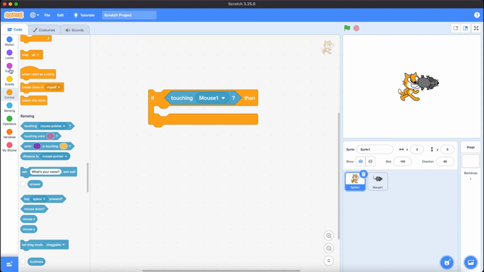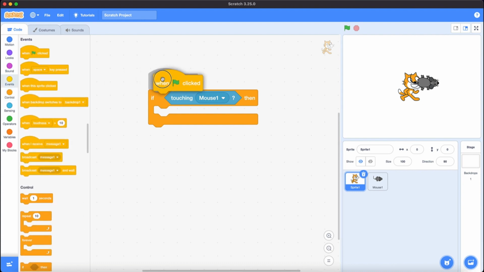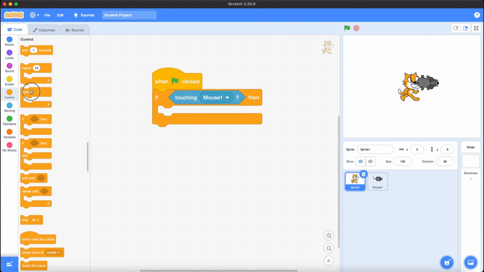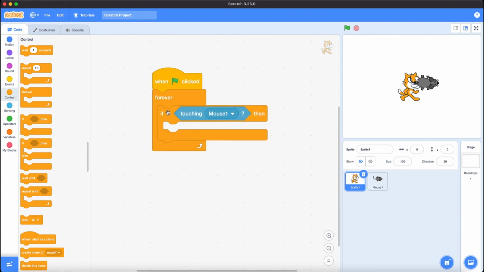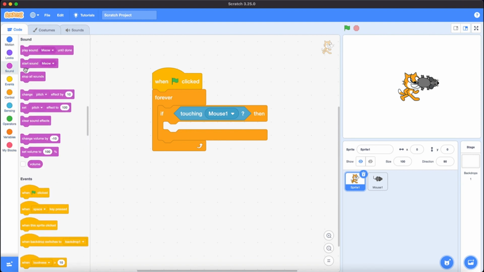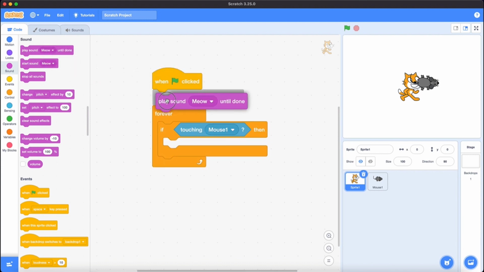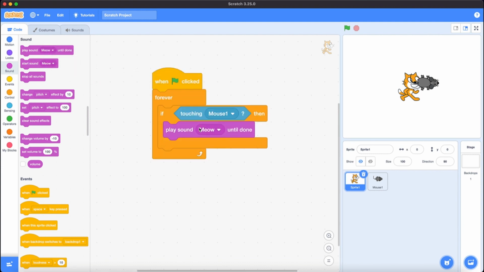Now we just need to bring when green flag is clicked. And we need the forever loop from the control section. We are going to put that if-then block in that forever loop. And we need to bring from sounds, play sound until done. So now let's test it.